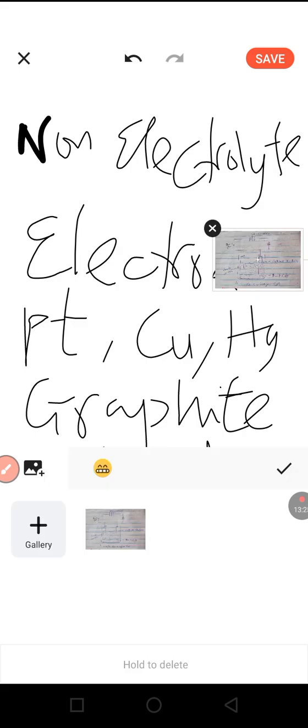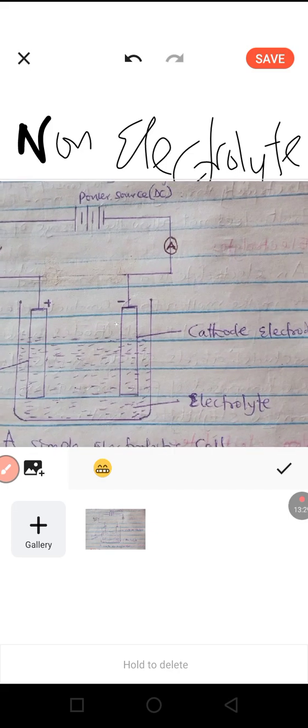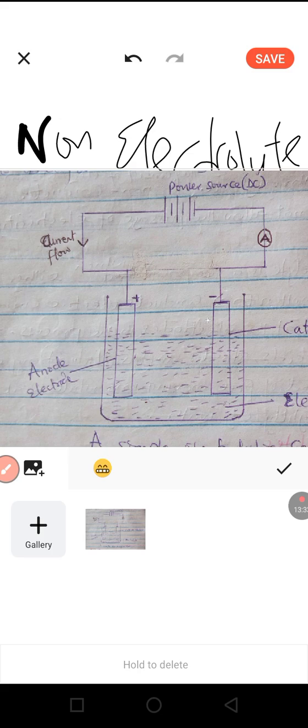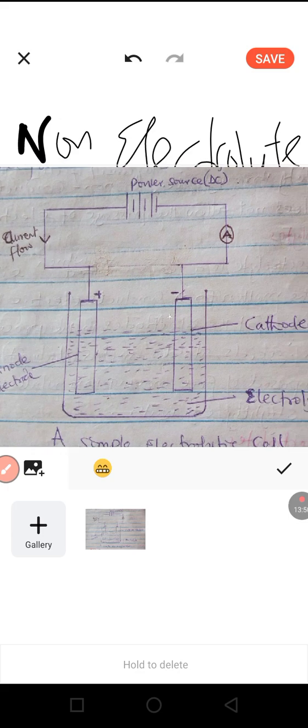Now, let's view this diagram. In this diagram, this is a typical electrolytic cell. In this electrolytic cell, you can see the anode. This is the anode. You can see the cathode.